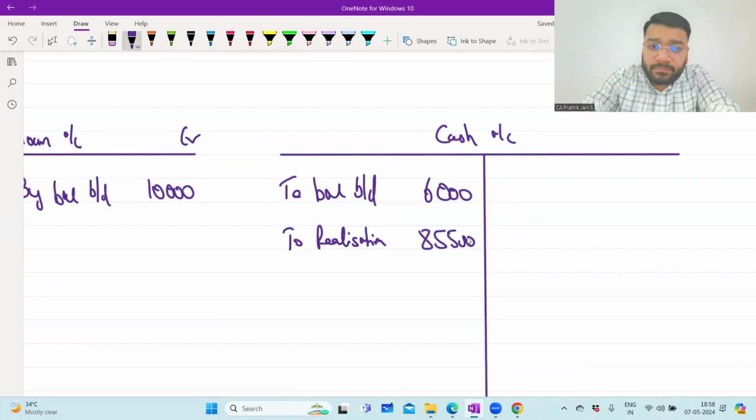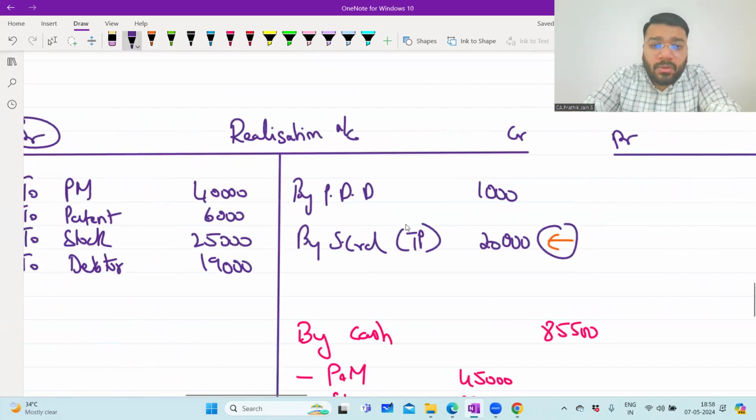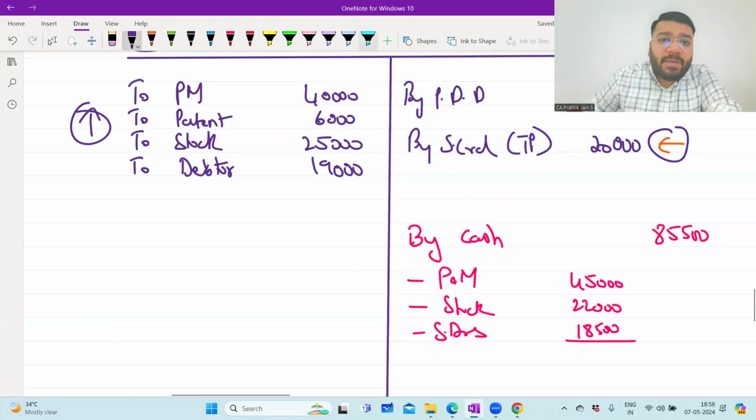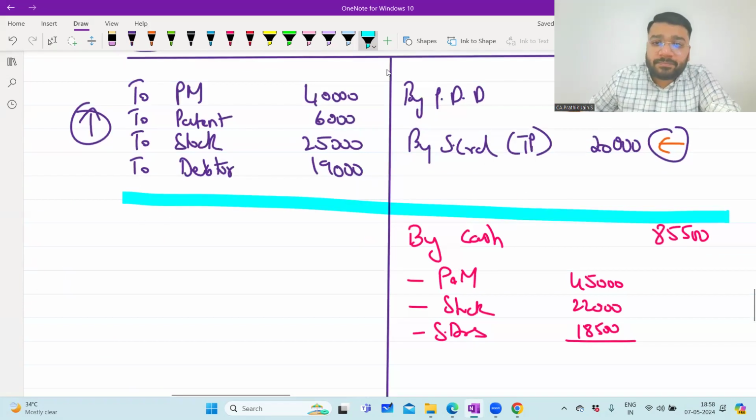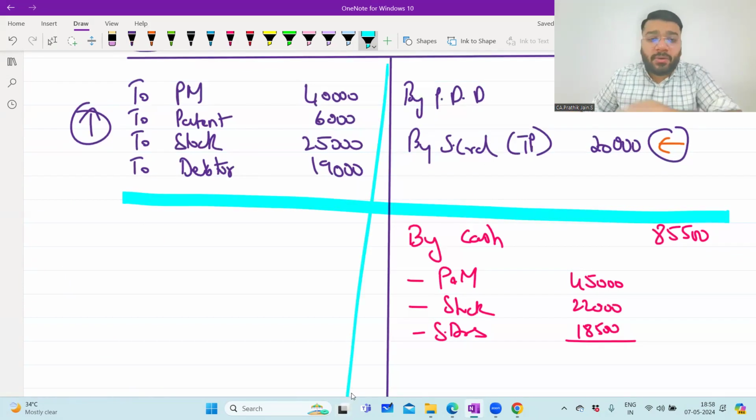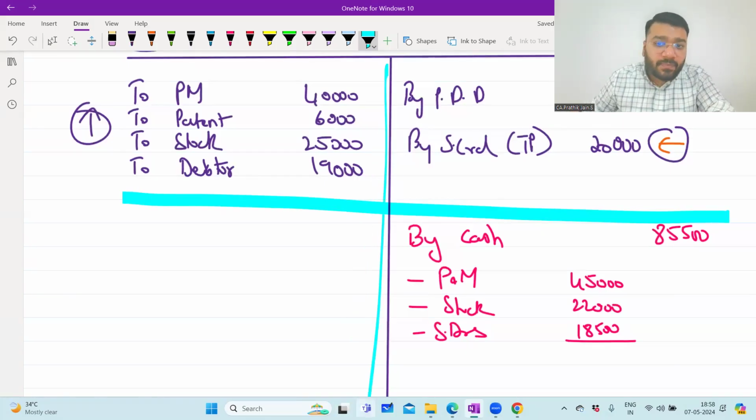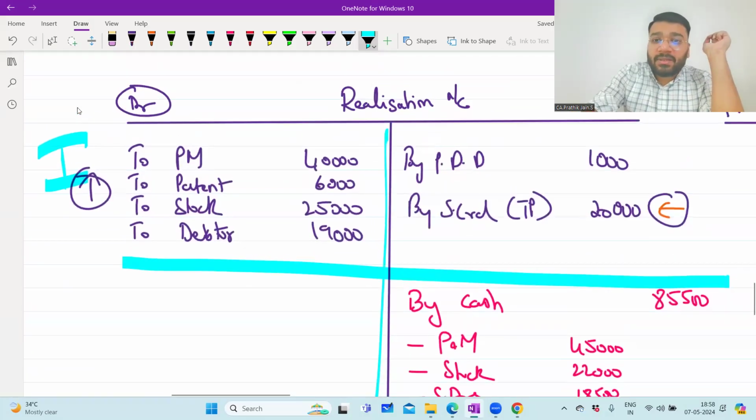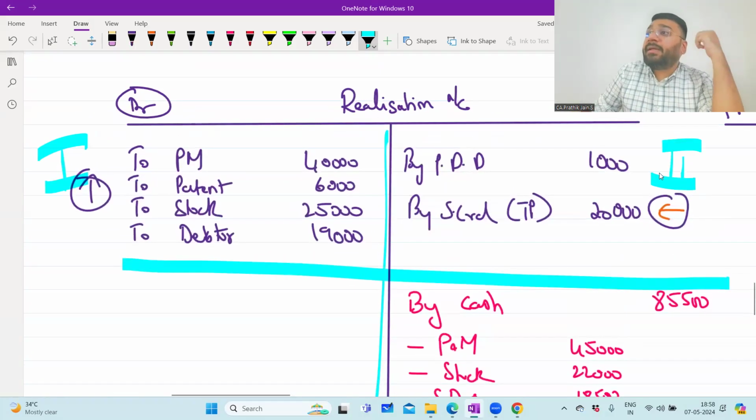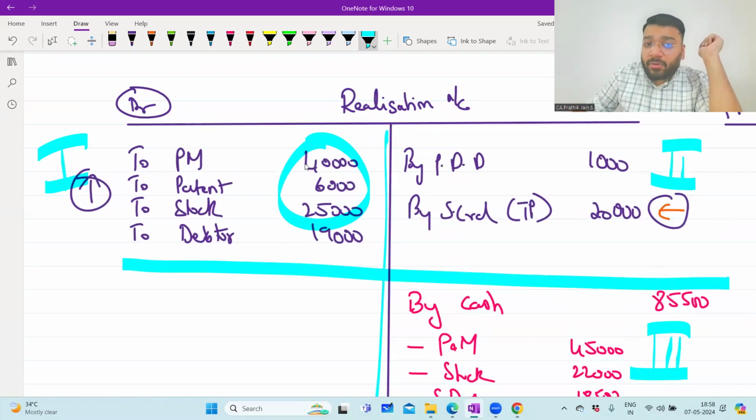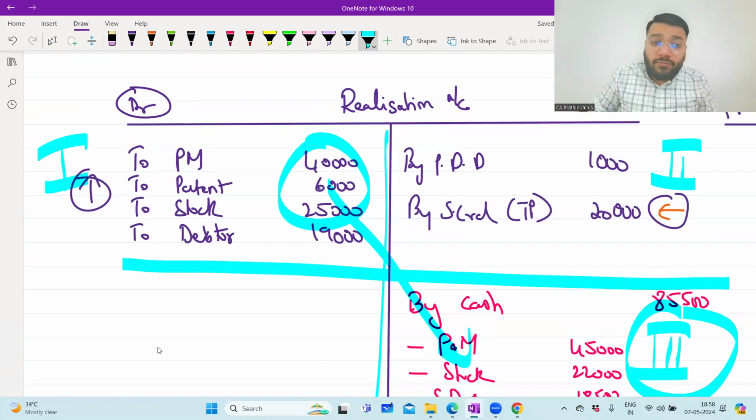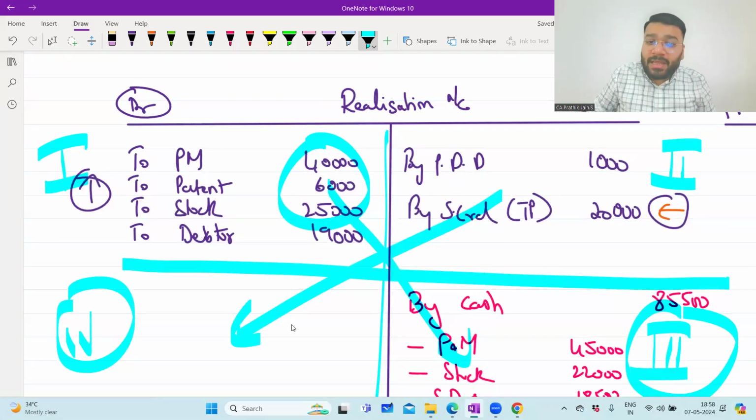Online people, any problem? No, sir. Always your realization account will be divided into four quadrants. In the first quadrant, you record all the assets. In the second quadrant, you record all the liabilities to whom you have to pay. In the third quadrant, the question will tell you that this much money is coming for the assets you've recorded, so realization of assets will come in the third quadrant. And whatever money has come, now you have to pay, so in the fourth quadrant, you record the payment of the liabilities.